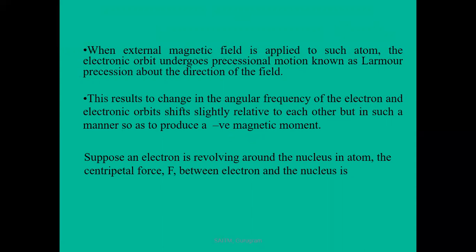Let us derive the relation for the Langevin theory. Suppose an electron is revolving around the nucleus in an atom. The centripetal force F between the electron and the nucleus is, we know, F equals mv squared by r, and there is a relation between linear velocity v and angular velocity omega, that is v equals r omega. Putting this value of v in the equation, the resultant centripetal force is equal to m omega squared r.